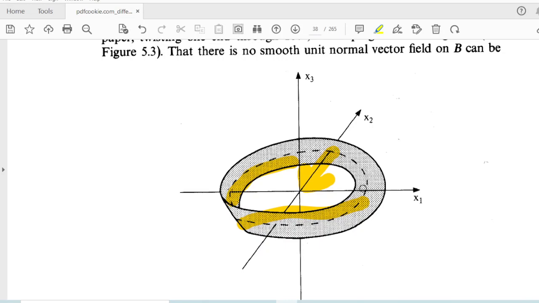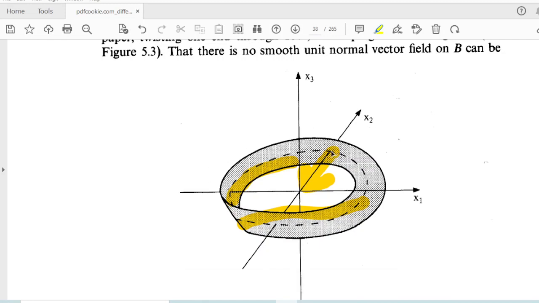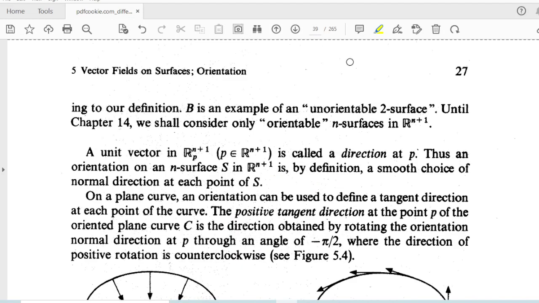When we bring this normal vector field x2 along the curve and rotate, it will be outside. So we can see that at every point we get two normal vector fields. So this is an example of a non-oriented, this is an unorientable 2-surface.